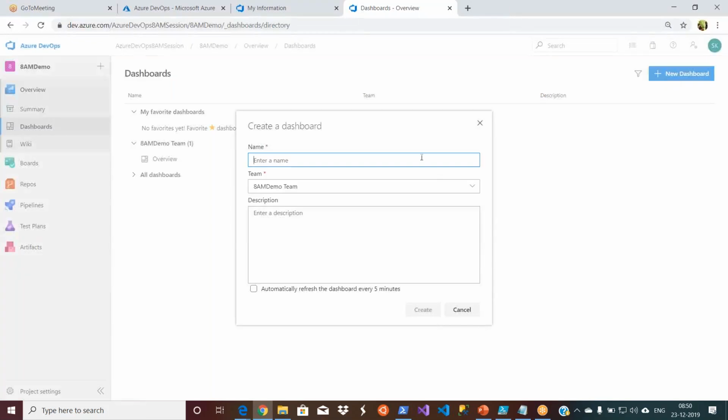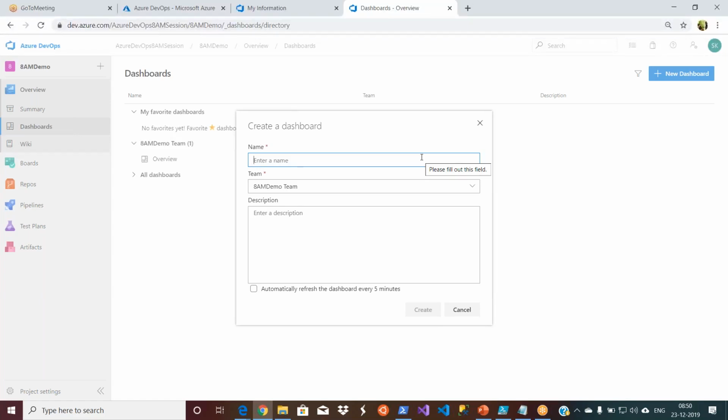I have a question here. Hi, I have a question here on the dashboard widgets. Are these widgets all out of the box, or are they third-party supplied widgets?